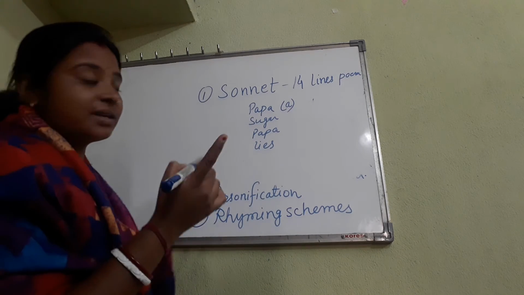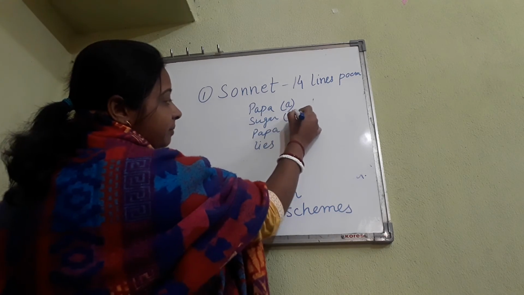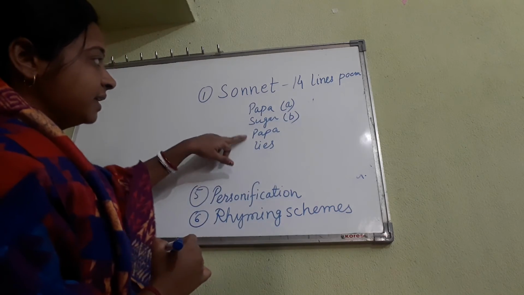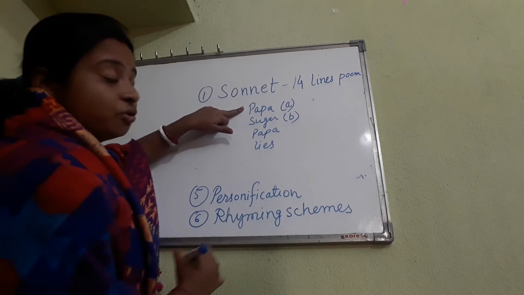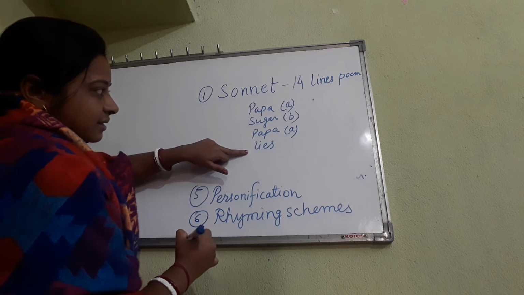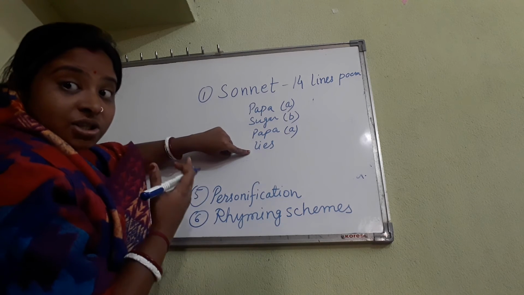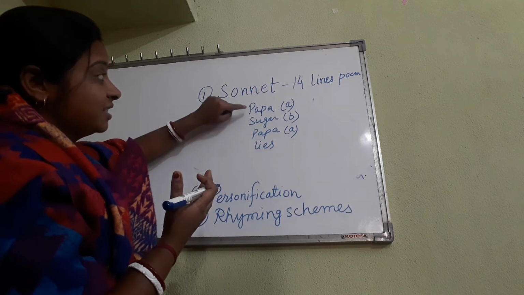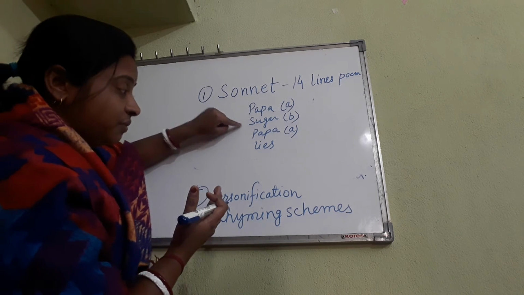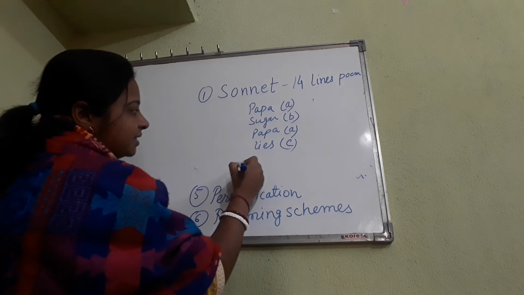Sugar is another sound, not matching with papa, so we will give another name, that will be B. Papa again, this sound is matching with the first one, so we will give the same letter A. Lies, the pronunciation is not matching with A or B, so this will be sound C.